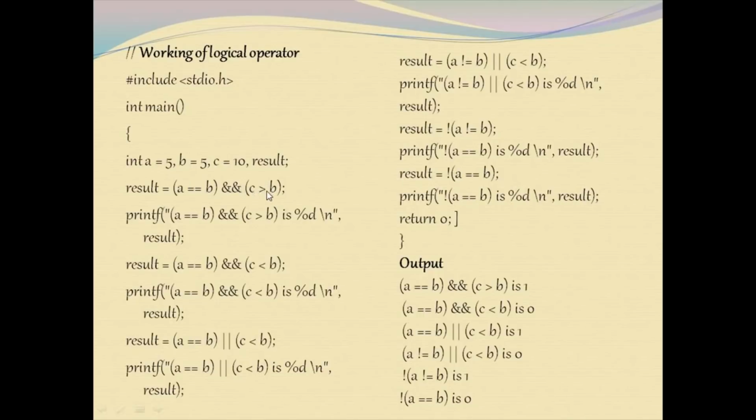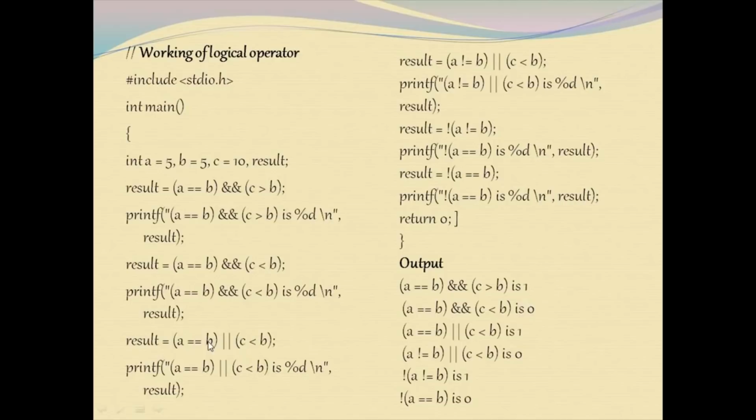And this side, c is greater than b, condition true. 10 is greater than 5, condition true. So 1. So both sides are true. Then the AND operator is going to return the result as a true value, which is 1. And in another case for logical AND, a == b, condition is true. c is less than b, condition is false. If one thing is false, the logical AND operator will return the result as 0.